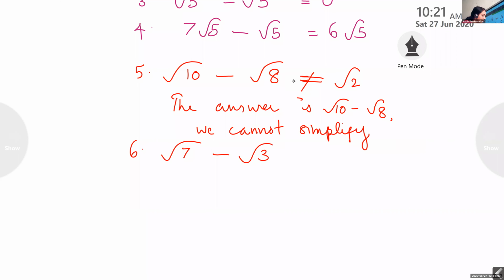Look at the fifth question. Can you see the board? Yes, ma'am. I am only getting root 2. Root 7 minus root 3. Can you tell the answer? Tell the answer. I will not leave you. Root 4. No. Root 7 minus root 3.